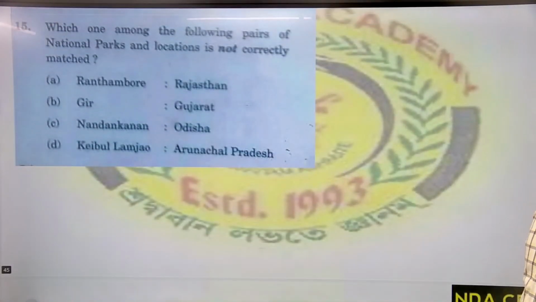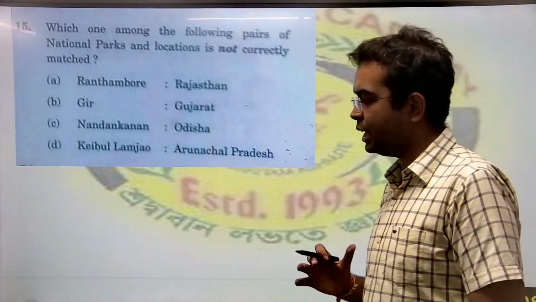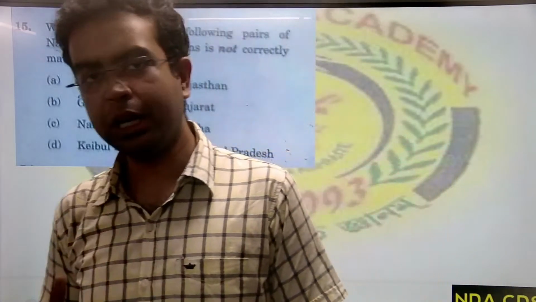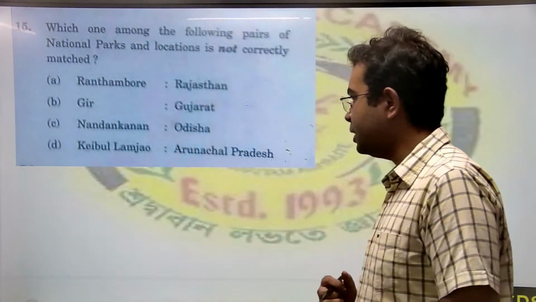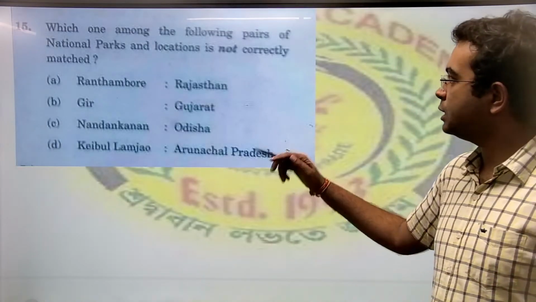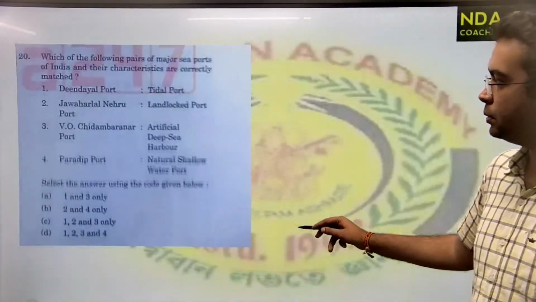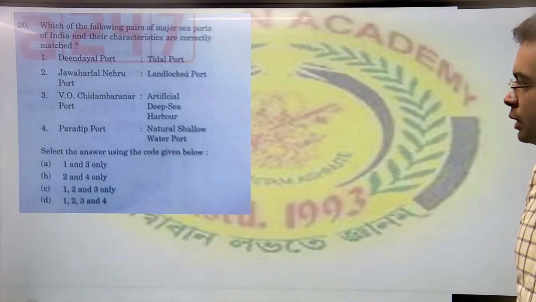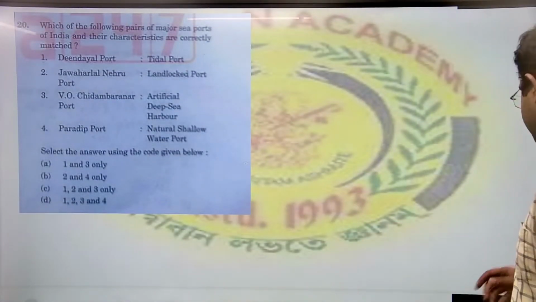Then, which of the national parks is not correctly matched? Ranthambore, Rajasthan में, Gir Gujarat में, Nandan Kanan Odisha में, but Keibul Lamjao, it is not in Arunachal Pradesh. Correct answer is option D. It is incorrect. Then comes the next question.